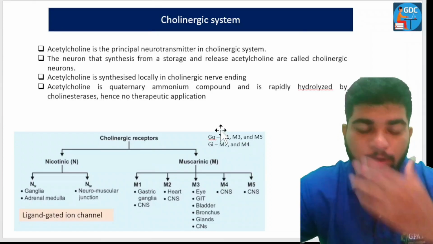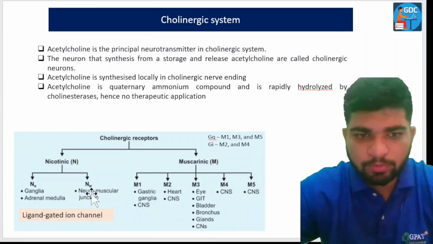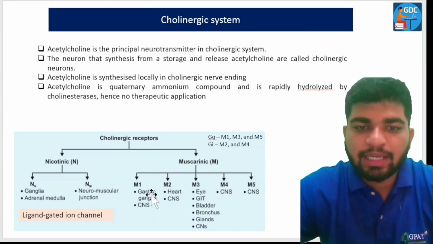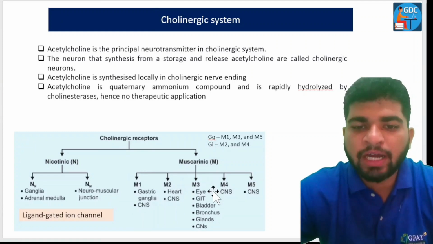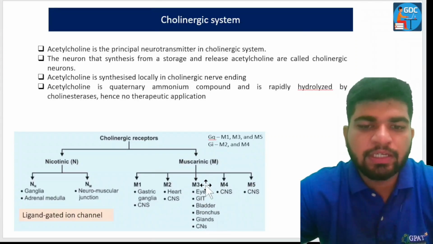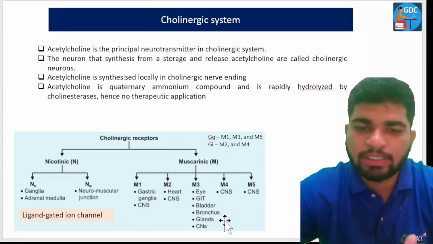Okay, autonomic ganglia and adrenal medulla. NM is neuromuscular. NM can be learned through the neuromuscular junction, between the skeletal muscles. Now, muscarinic receptors: gastric ganglia, GIT, and then CNS for M1. Next, M2 is for the heart, M3 is for the eye, GIT, bladder, bronchus, glands, CNS. So they are particularly for the smooth muscles, in the GIT also, bladder also, bronchus also, glands also.